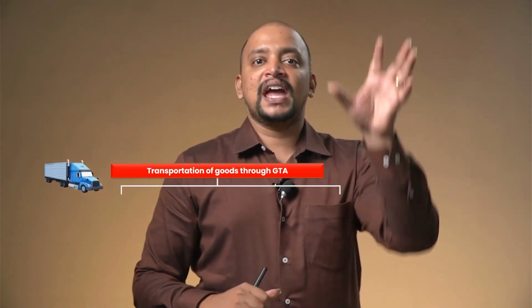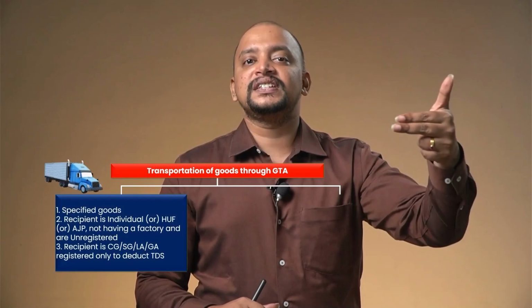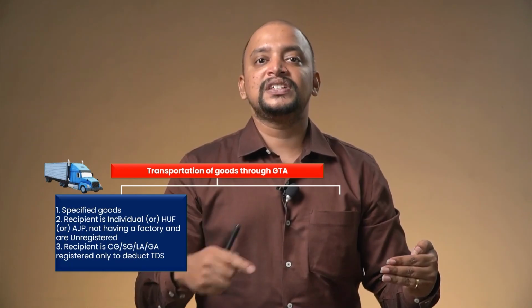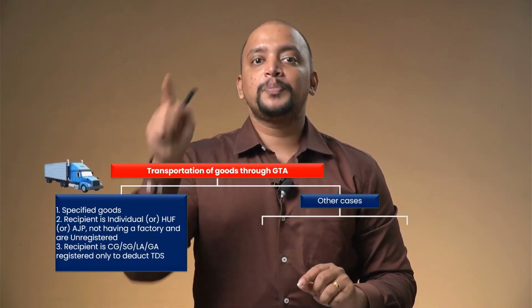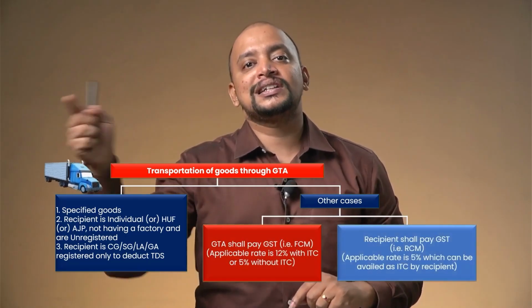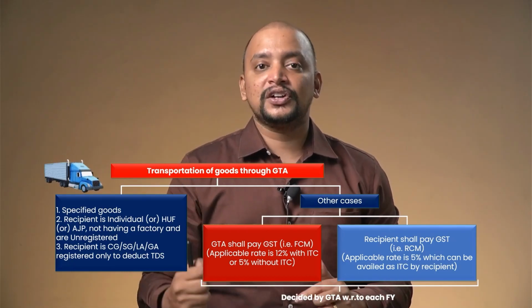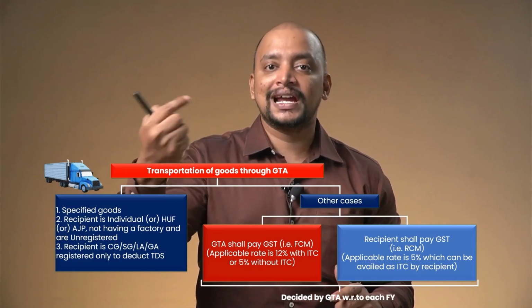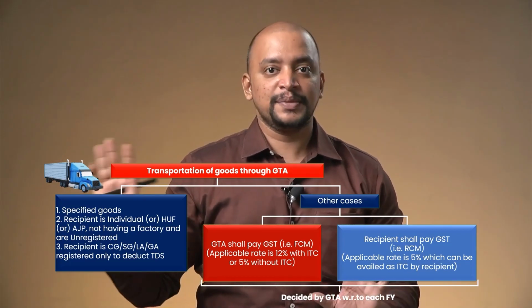Divide into 2. First we have exemptions. What are those exemptions? 3 exemptions: specified goods; if the recipient is an individual, HUF, AOP not having a factory; and if the recipient is a government registered only to deduct TDS. These are exempted. Other cases are taxable, which is again divided into 2. Option 1, FCM, GTA will pay. Option 2, RCM, consignor or consignee will pay. Under option 1, the rate of GST will be 12% with ITC, 5% without ITC. If they want to take ITC, 12%. If they don't want ITC, 5%. Under the RCM option, 5%, the recipient will pay.